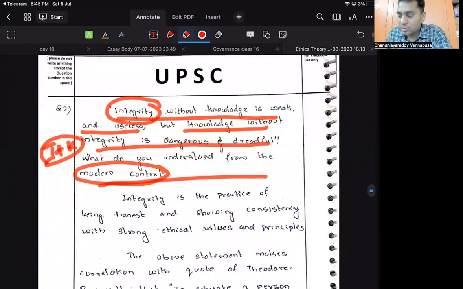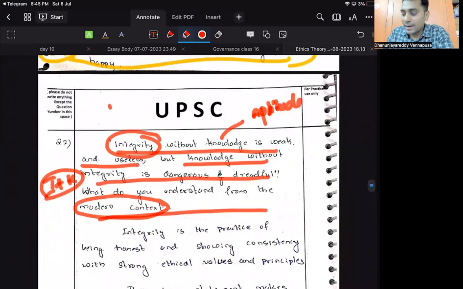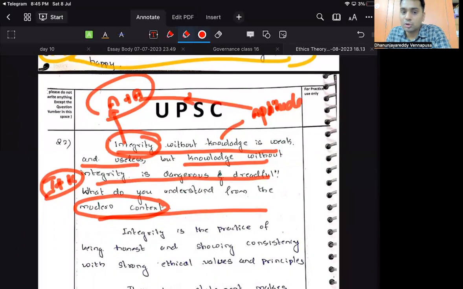Integrity means morals versus aptitude. Knowledge is aptitude, the ability to solve a problem. So your attitude and aptitude are very important. Attitude means integrity, character. Aptitude means skill or knowledge to solve a problem. Now what is this question asking? The synchronization of aptitude and attitude. So directly you can write about it, or you can write about integrity, and knowledge is nothing but aptitude. Aptitude is the ability to solve problems, right? That is the thing. So what do you understand?